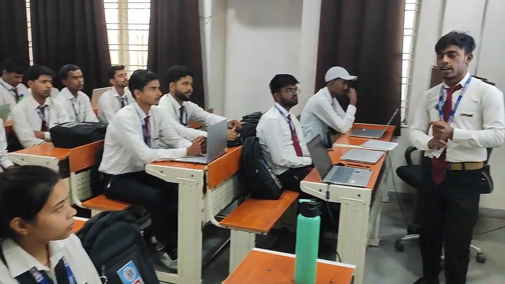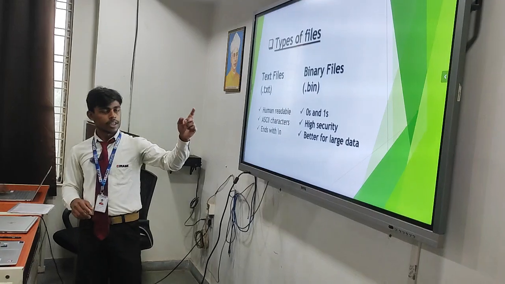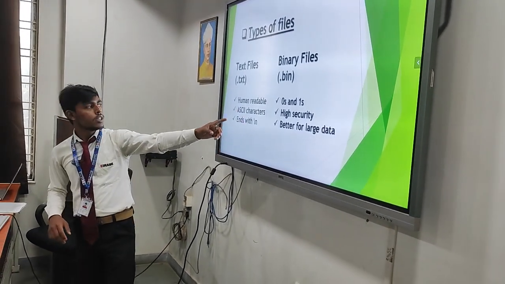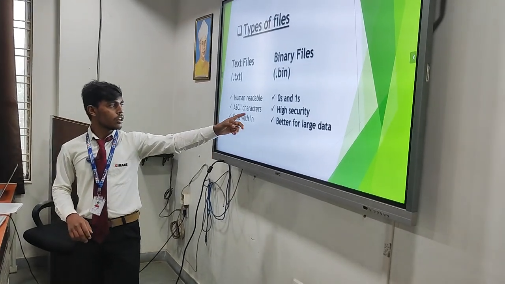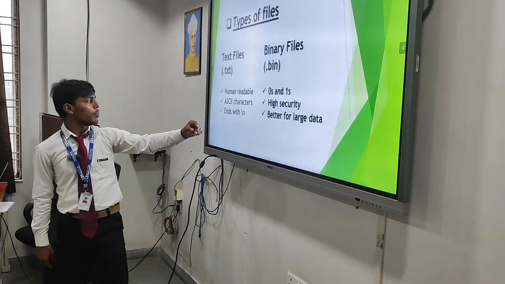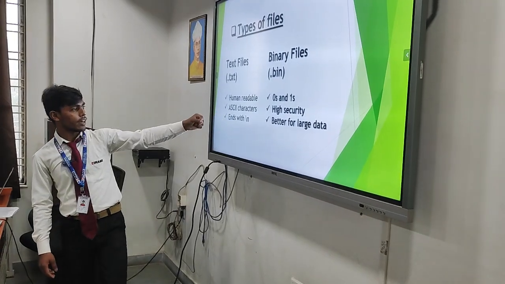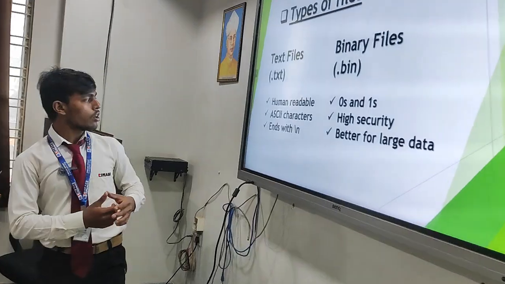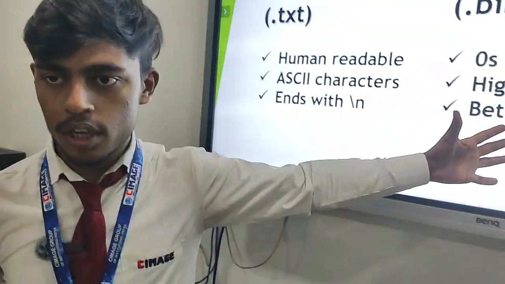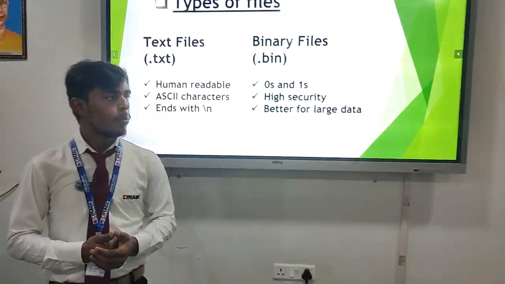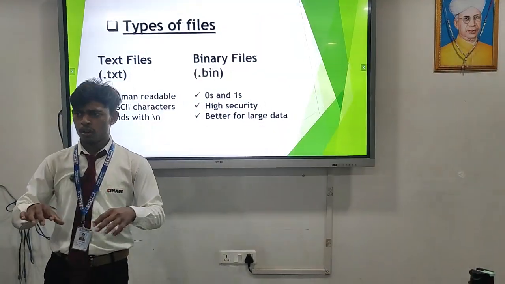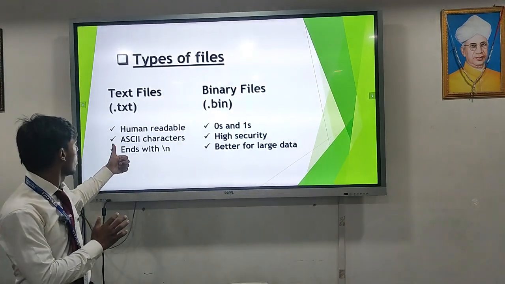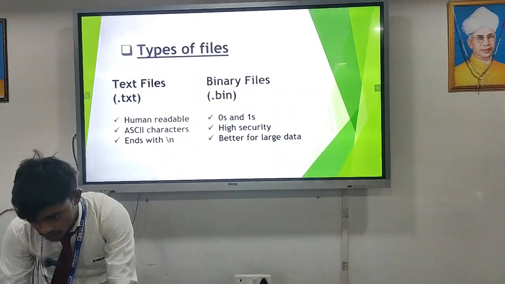There are two types of file handling. First is the text file and second is the binary file. Our priority is the text file, but the computer's priority is the binary file. The computer works in the 0 and 1 language, but we use human-readable ASCII characters. Binary is high security and very sensitive, but a text file is not so sensitive. Binary code is better for large data, but a text file is not for large data. It is human readable. We can easily access text files like .txt.